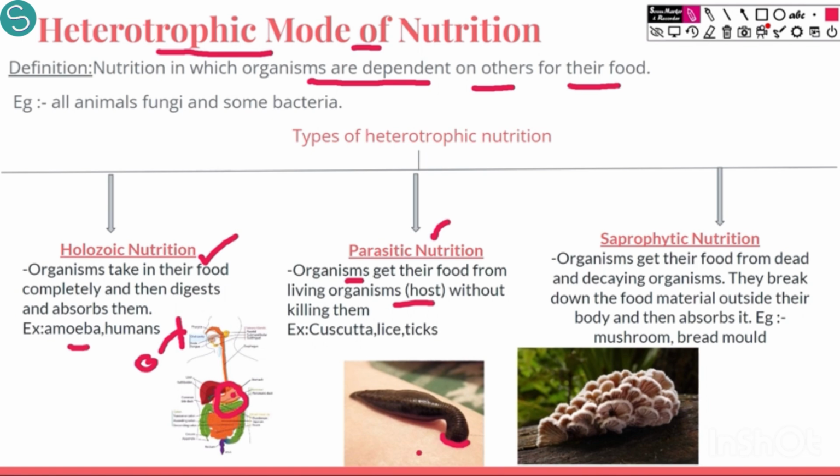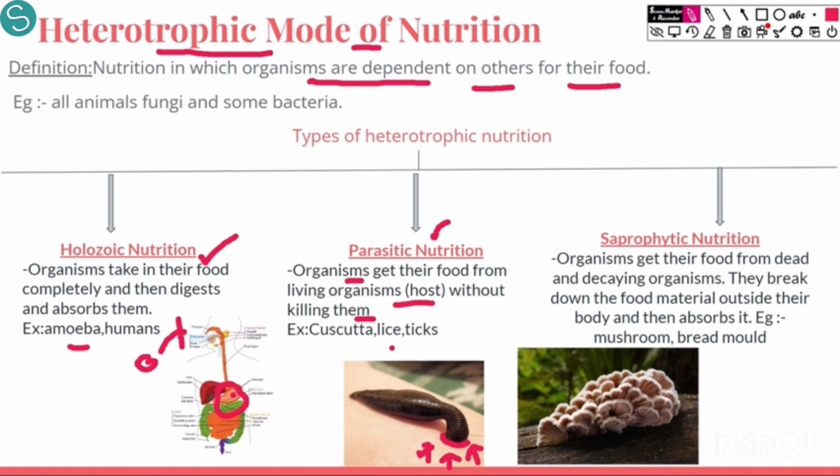From this organism, which is called the host organism, the leech is continuously sucking blood and nutrients, and all the nutrients of this organism are going into the leech. The leech is not killing the organism. Without killing the host, they just deprive the host of its nutrients.